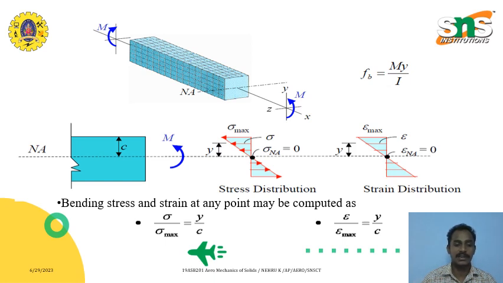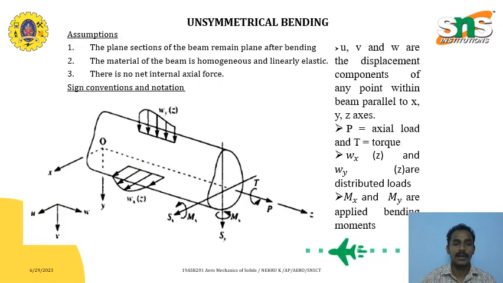So bending stress and strain at a point may be computed as sigma by sigma max is equal to y by c, where y is the distance and c is the distance to the outermost point. And in the unsymmetrical bending assumption, the plane before and after bending will remain the same.